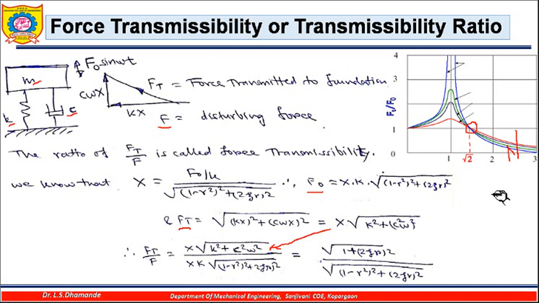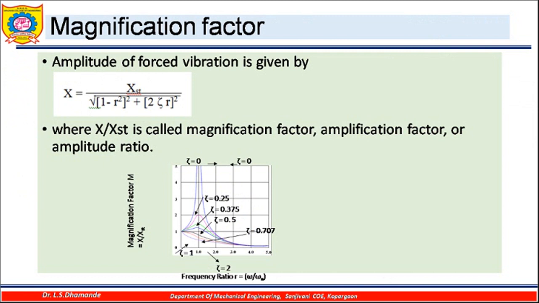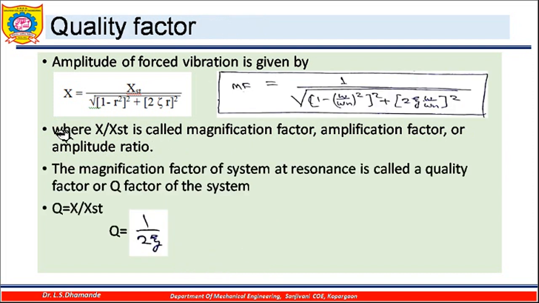for having good transmissibility. Here we are going to see again the magnification factor, which I already defined in the previous case, that is the ratio of amplitude of vibration to the zero frequency deflection. This is called the magnification factor, amplification factor, or amplitude ratio. Here you can see the magnification x by xst plotted. There is a difference in the curves of the magnification factor and the transmission ratio against frequency ratio; the nature is different. Okay, and one more term, that is quality factor.